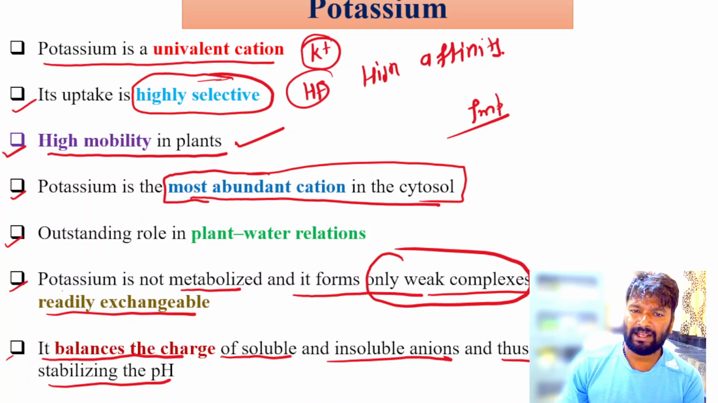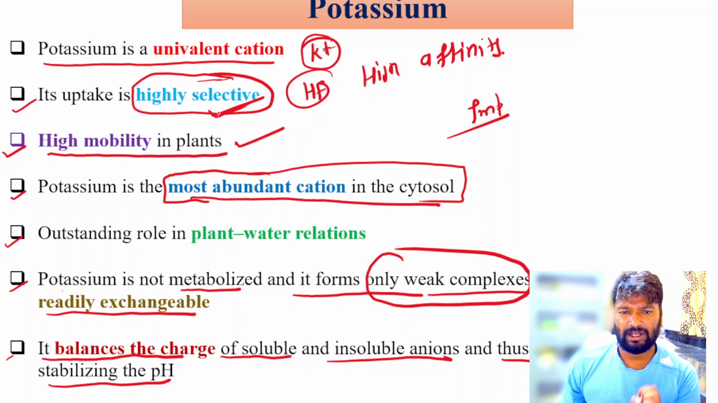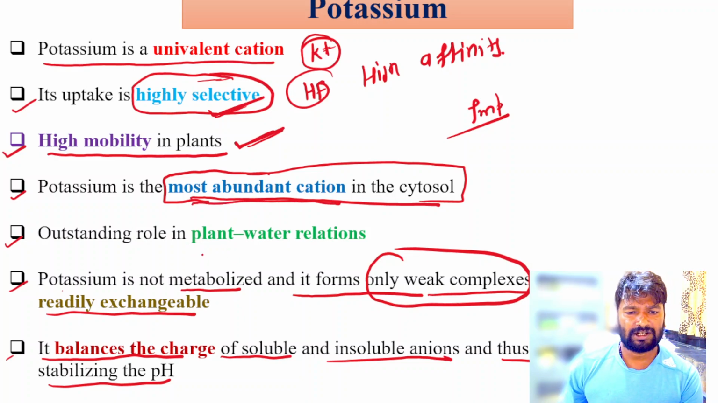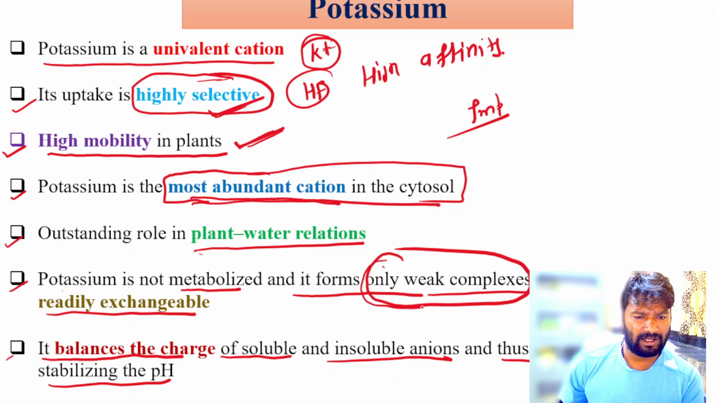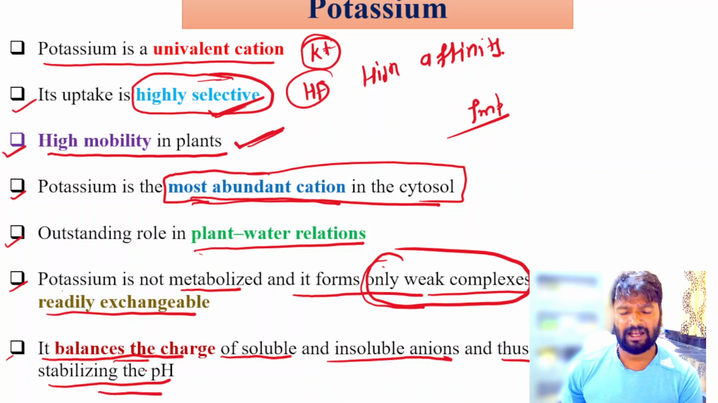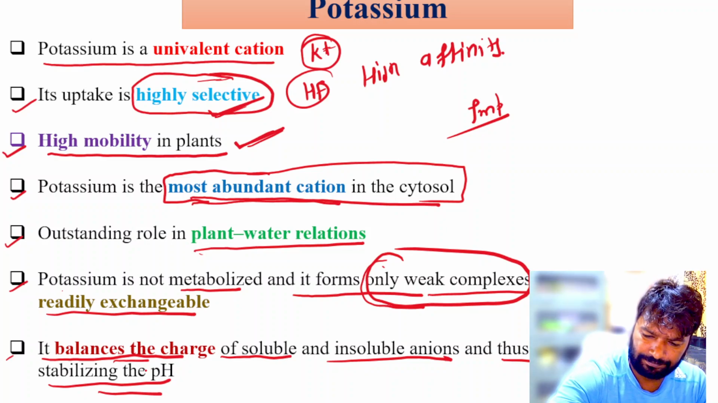So which roles did we cover? One, it is univalent, meaning it has one valency. Highly selective, because generally soils are deficient in potassium. Next, highly mobile in the plant, and it is the most abundant cation. Also, it has an important role in plant water relationships. It also forms weak complexes, balances charge and facilitates stabilizing the pH. So these are some important roles of potassium.